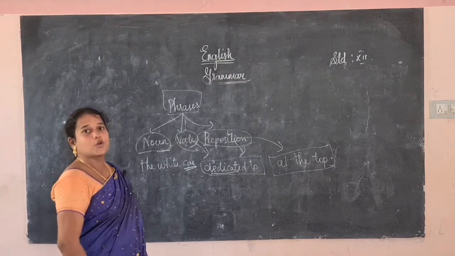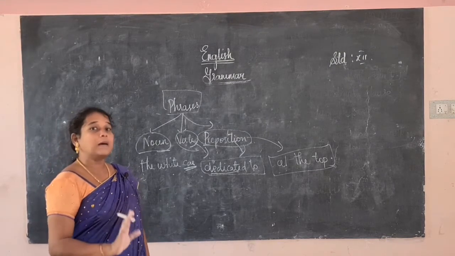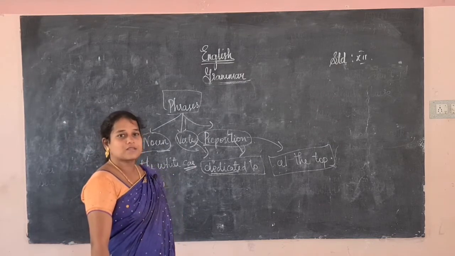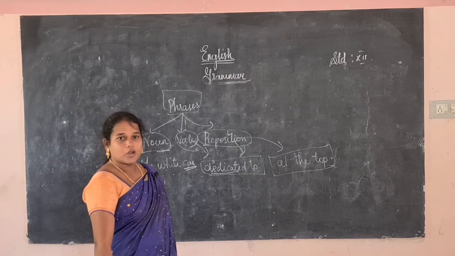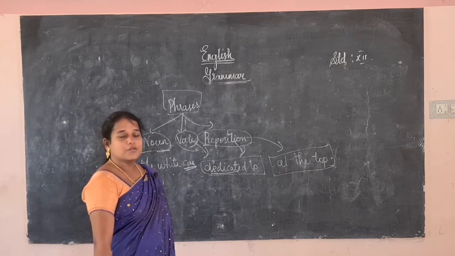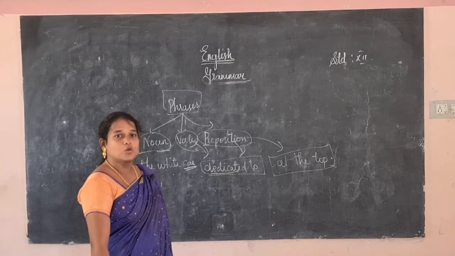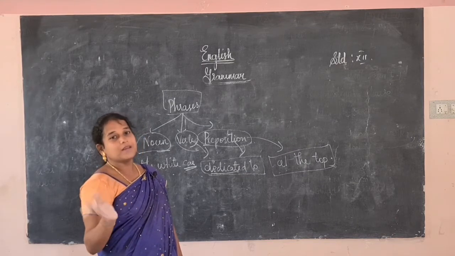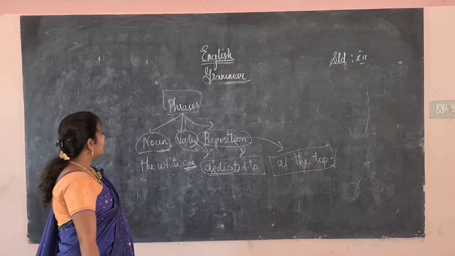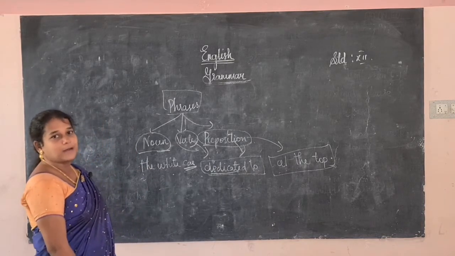Okay, the next thing we have to know about is phrases. A phrase is also a group of words but does not give a complete meaning. It gives only a partial meaning. It does not have a subject or a verb. Okay, in some cases it doesn't have a subject, in some cases it does not have a verb. The doer or the action will not be mentioned. So likewise it has three types: the noun phrase, verb phrase and preposition phrase.